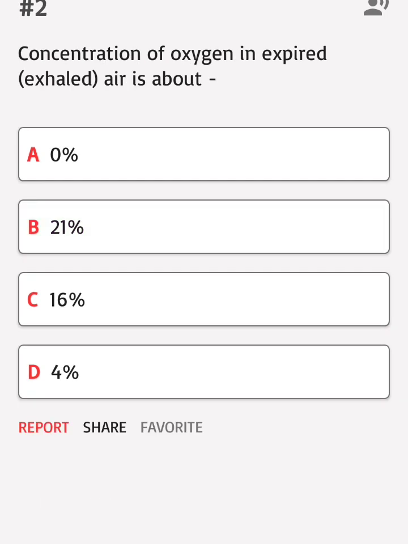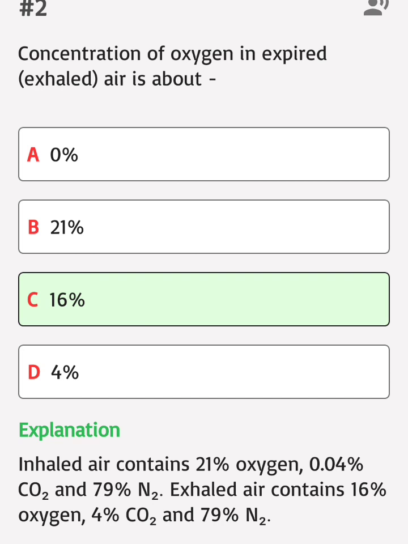Concentration of oxygen in expired, exhaled air is about: A. 0%, B. 21%, C. 16%, D. 4%. Correct answer: C. Inhaled air contains 21% oxygen, 0.04% CO2 and 79% N2. Exhaled air contains 16% oxygen, 4% CO2 and 79% N2.